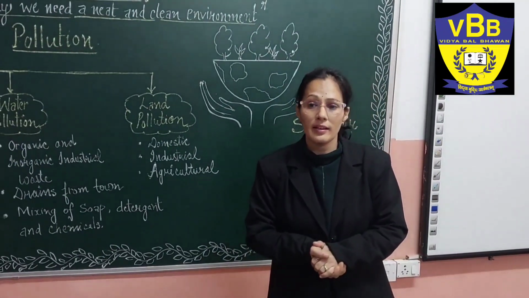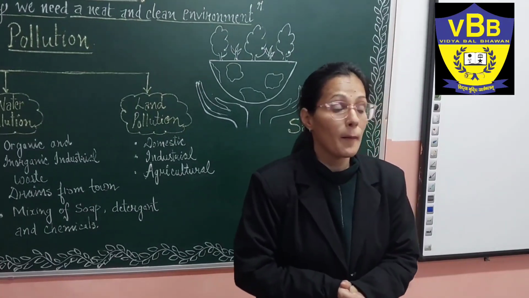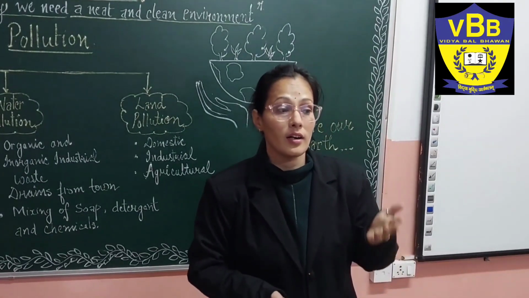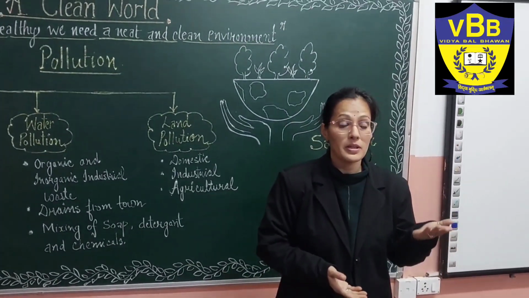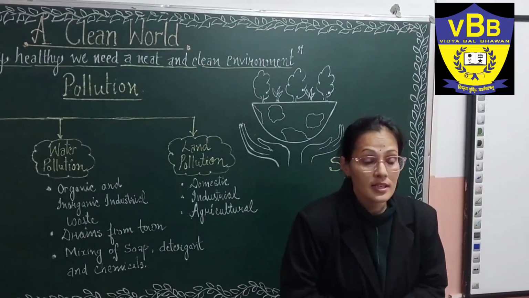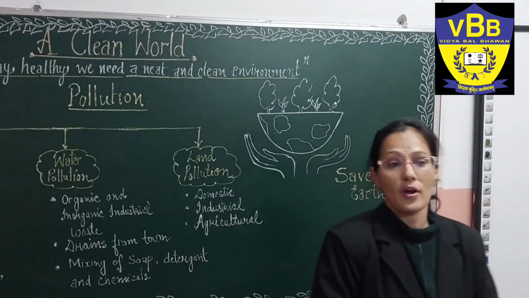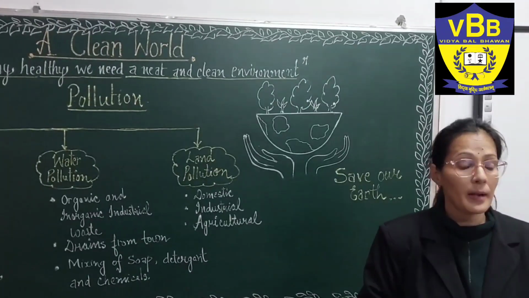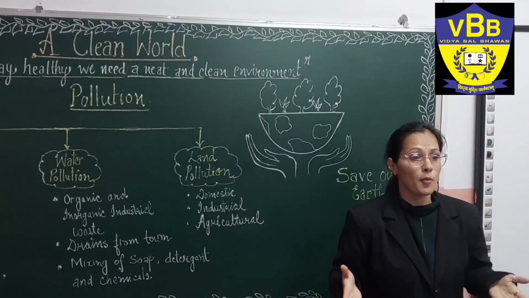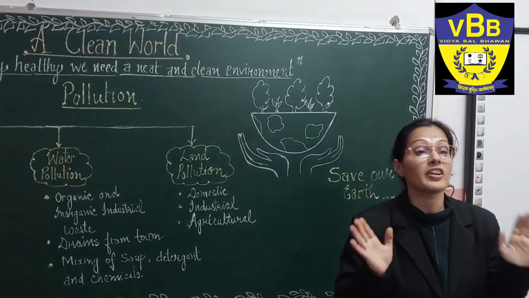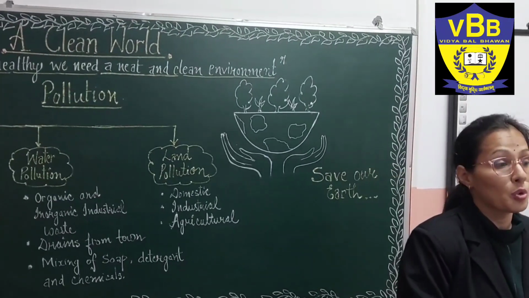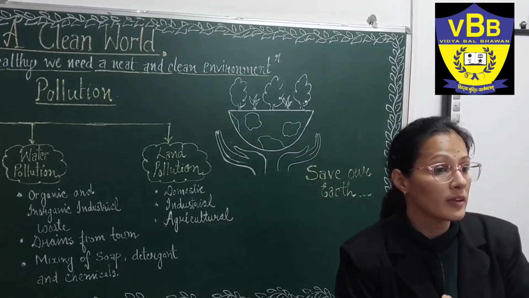Non-biodegradable waste includes plastic bags, your tin materials, glass and rubber. Some of them take a long time to decompose, but plastic bags never get decomposed. So we should throw them in a separate dustbin.